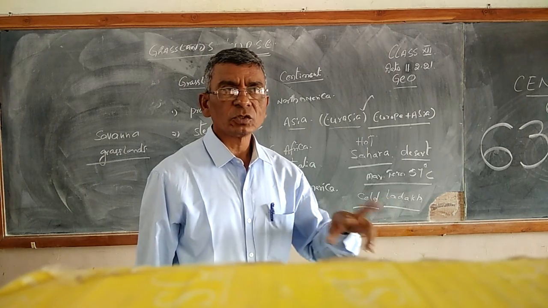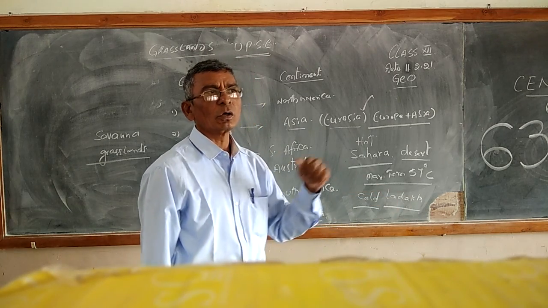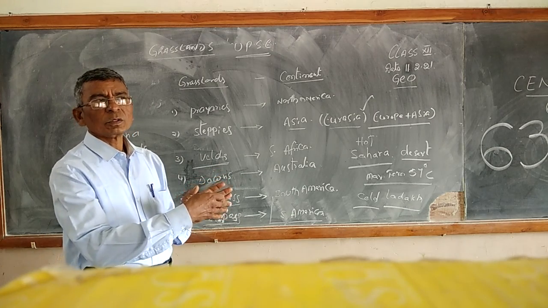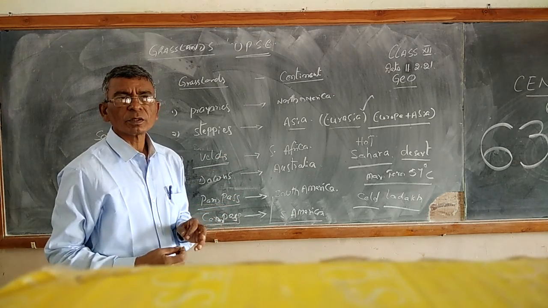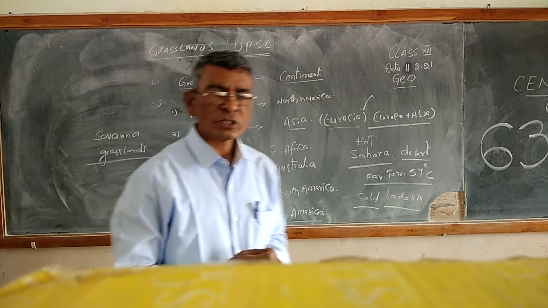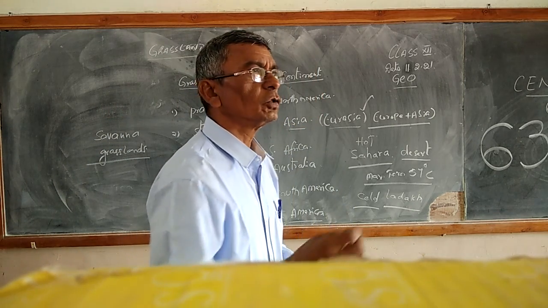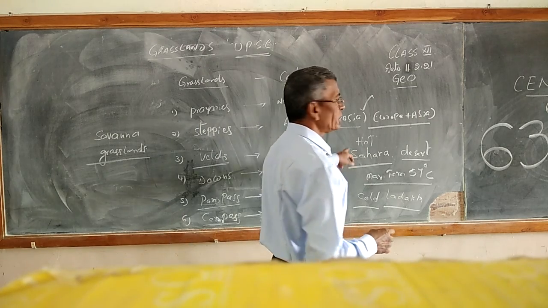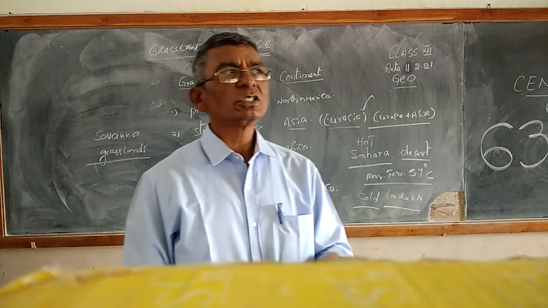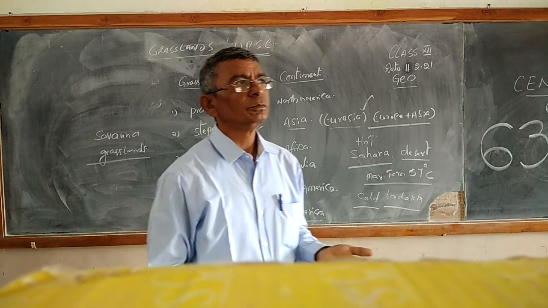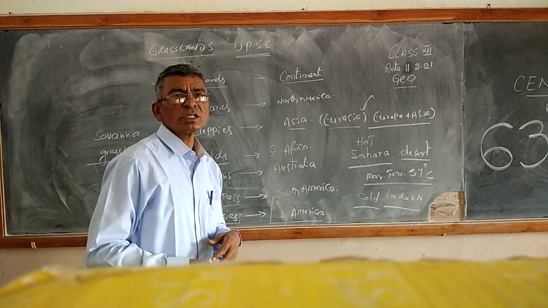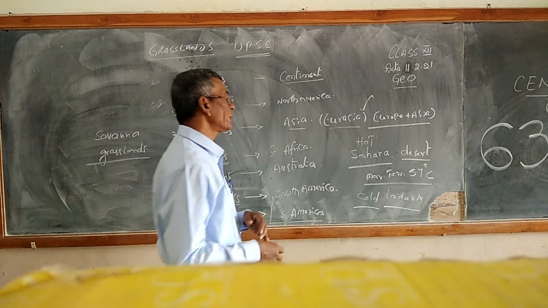This desert is situated in Iran, whose capital is Tehran, in Southwest Asia.